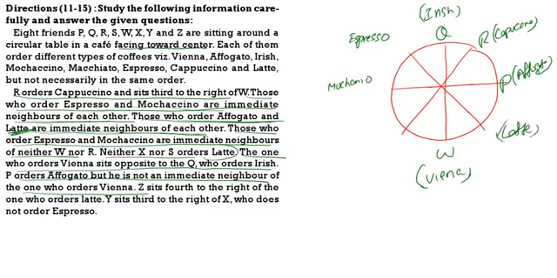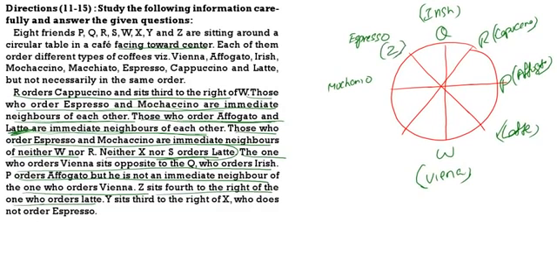Neither X nor S orders latte. Z is sitting fourth to the right of the one who orders latte. Latte, fourth, first, second, third, fourth. Here we will get Z.